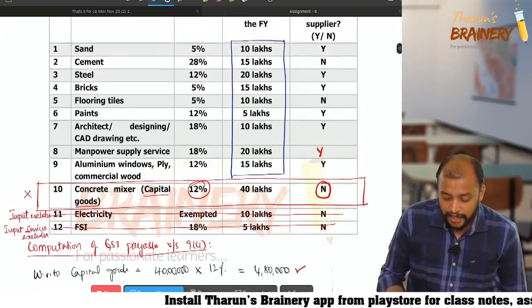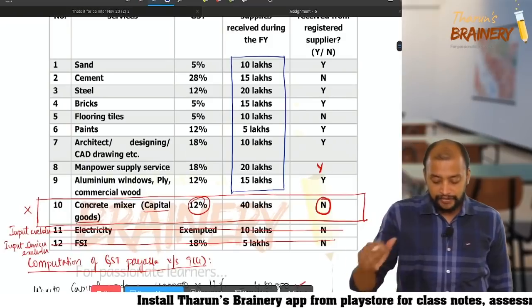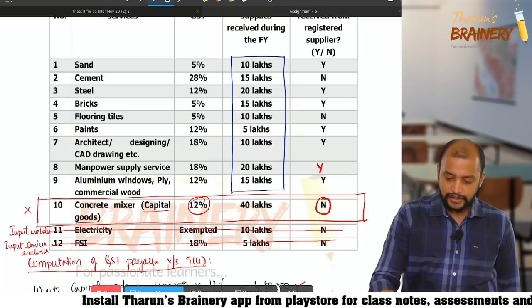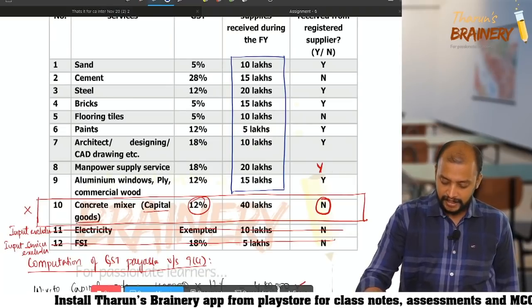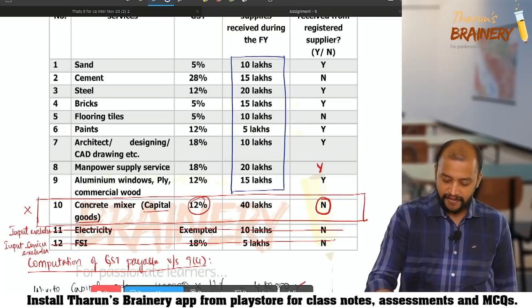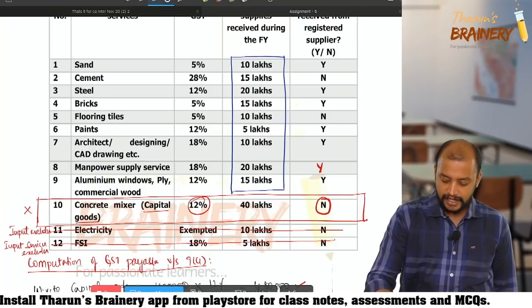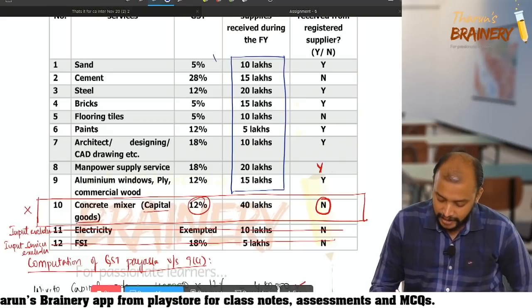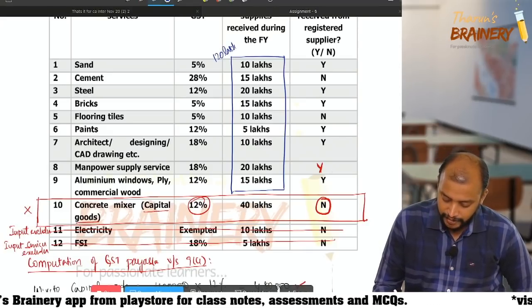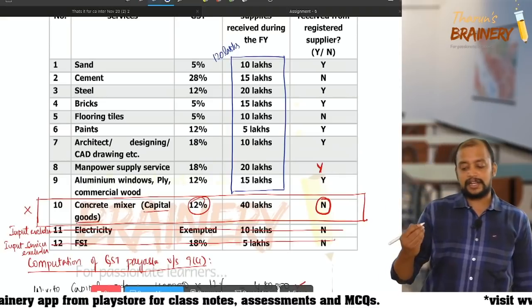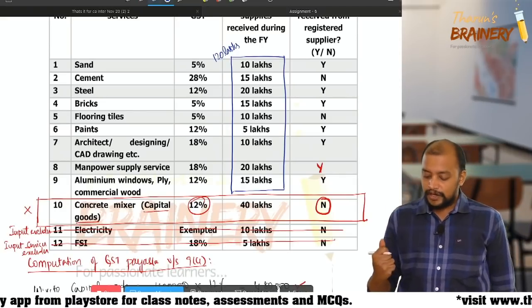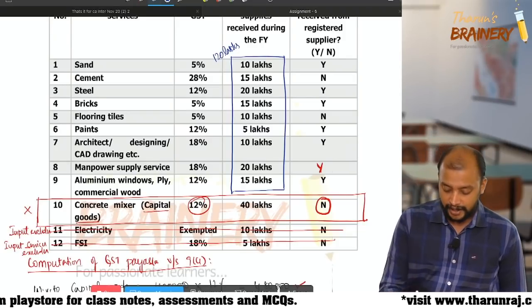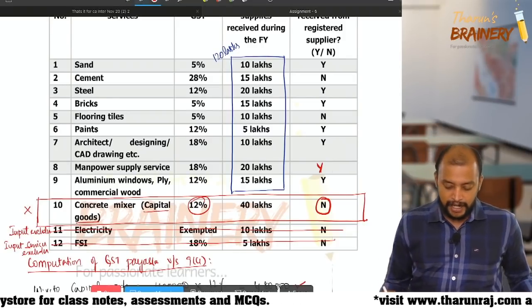In that remaining, you see what the total is. So 10 plus 15 plus 20 plus 15 plus 10 plus 5 plus 10 plus 20 plus 15 comes to 120 lakhs. Now take this 120 lakhs. Out of this, what is purchased from an unregistered person? We will check.